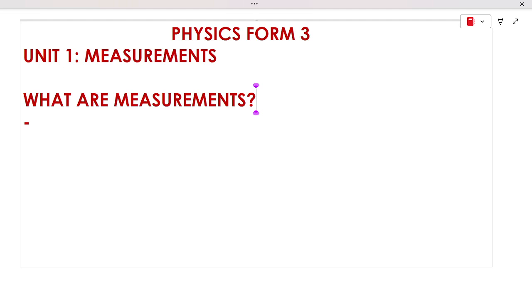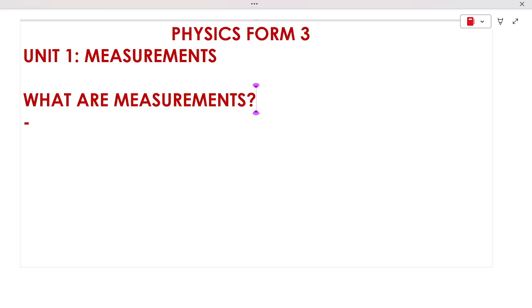So, let me say it like this: you have measured things in life. You have measured the mass, time, temperature, distance. You have measured the length of something. You have measured the temperature of something. So when we do measurement, what do you want to find out?